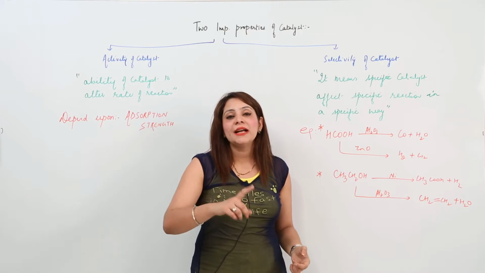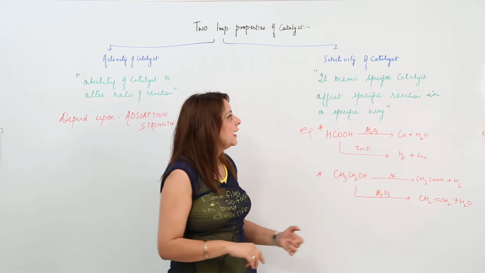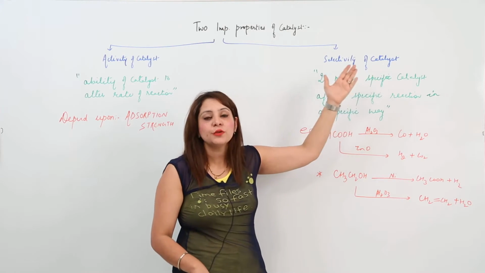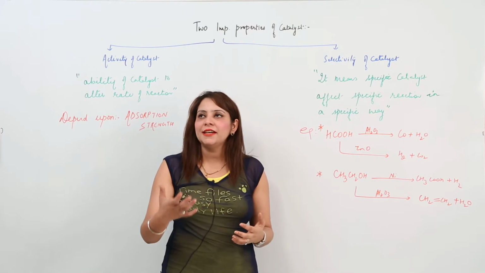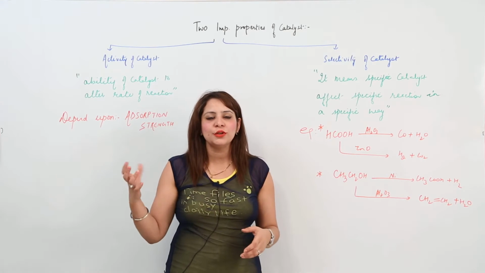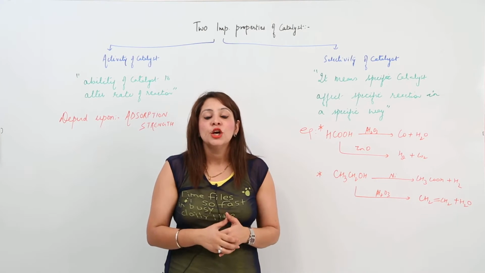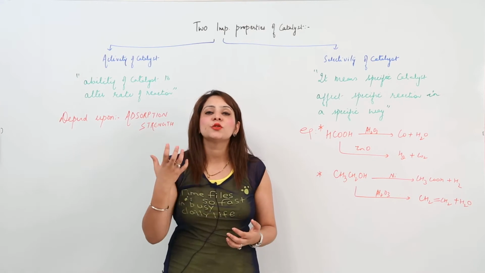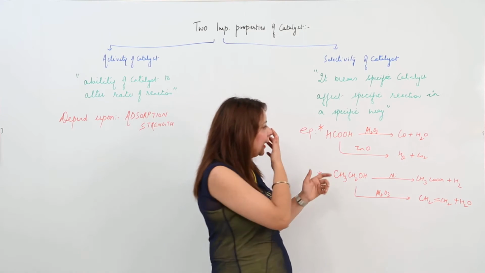And you know that the catalyst is going to alter the rate in a specific manner. So selectivity is that a specific catalyst is going to affect a specific reaction, and in a specific way. Like if I want to convert glucose into ethanol, we use the enzyme zymase. It acts as an enzyme catalyst. So zymase is only going to catalyze that reaction, and it is going to affect that reaction in a specific way.